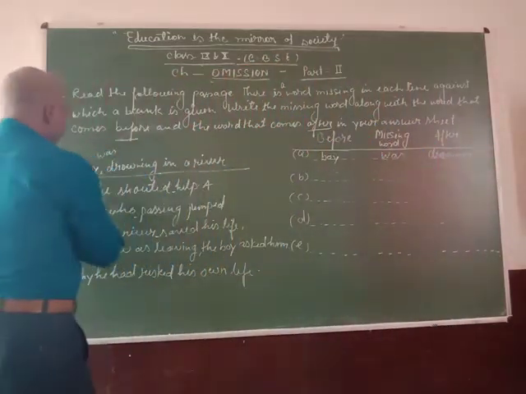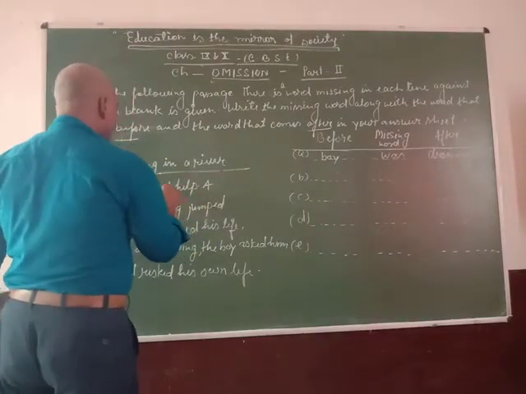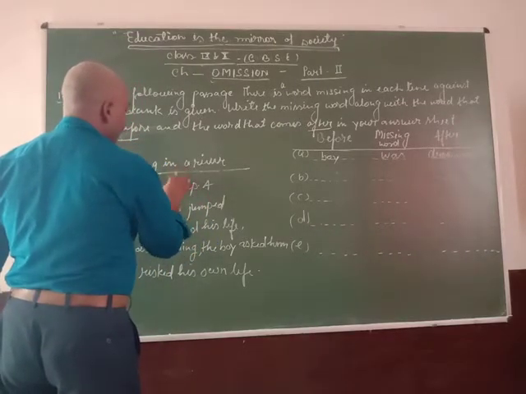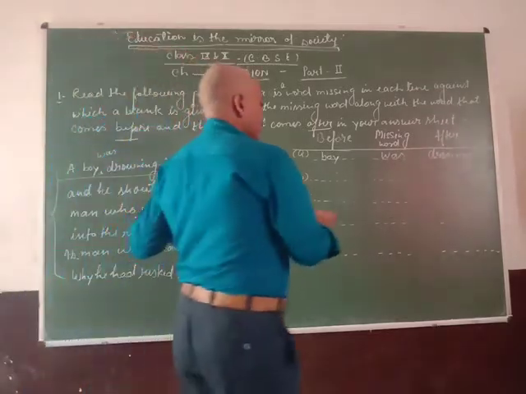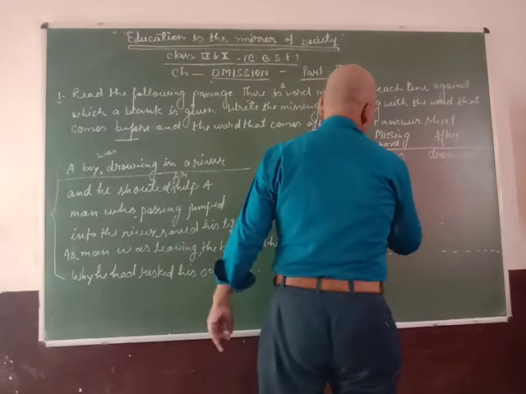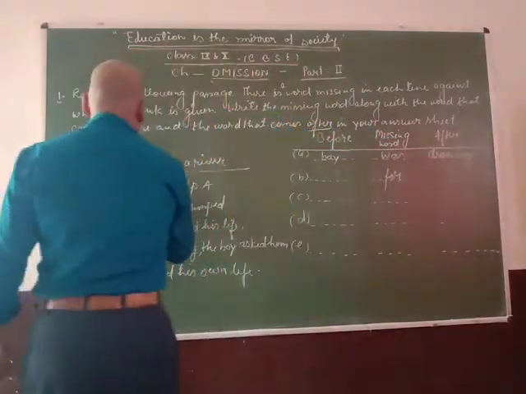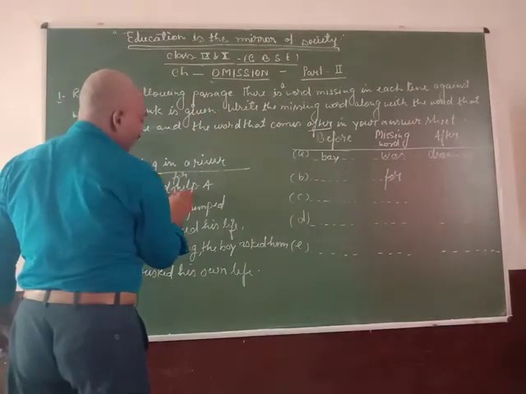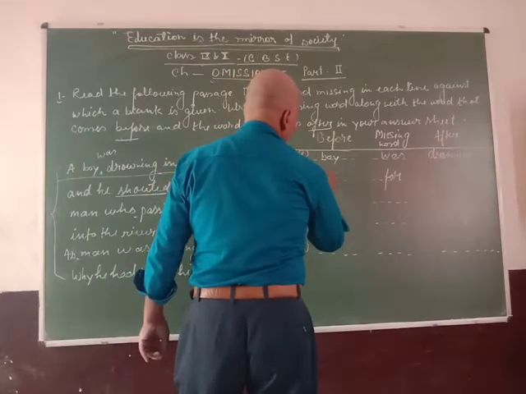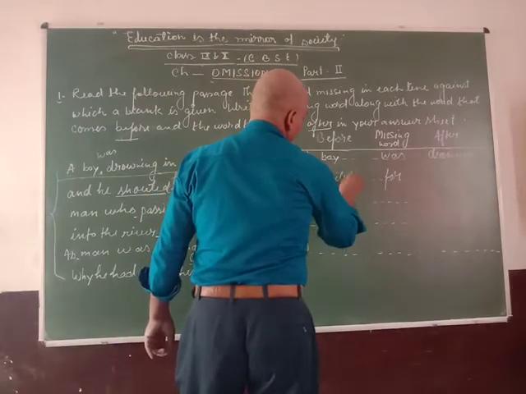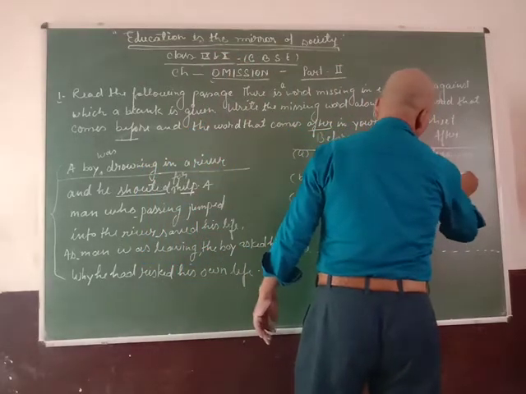In the second line, and he shouted help. I think it is: and he shouted for help. So in this line, the missing word is for, the before word is shouted, and the after word is help.